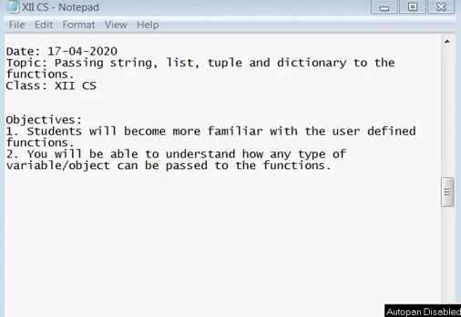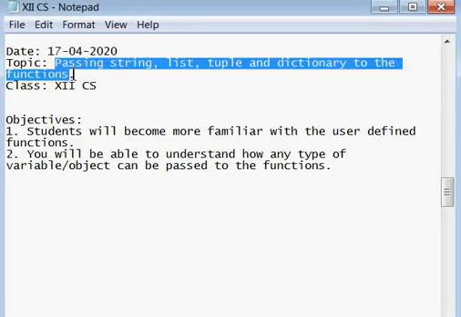Hello students, our today's topic is 12th CSS passing string, list, tuple or any dictionary object to any function.